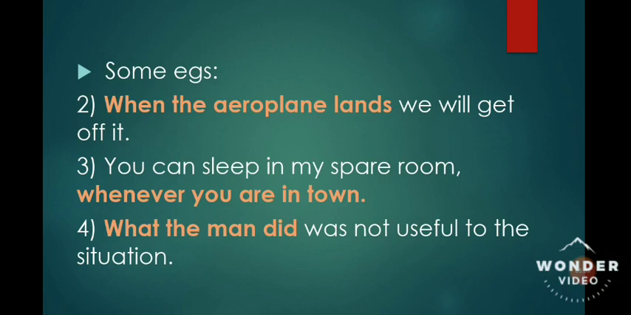When the aeroplane lands. Now see children, if I only say "when the aeroplane lands," then you will say, teacher, what happened when the aeroplane lands? This is incomplete. We have not understood. Please tell us. So then I will complete the sentence. When the aeroplane lands, we will get off it. So "when the aeroplane lands" is the subordinate clause. "We will get off it" is the main clause of the sentence.